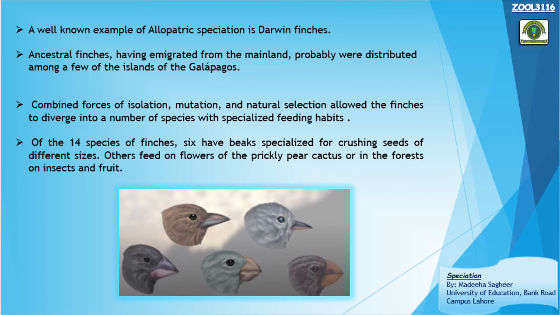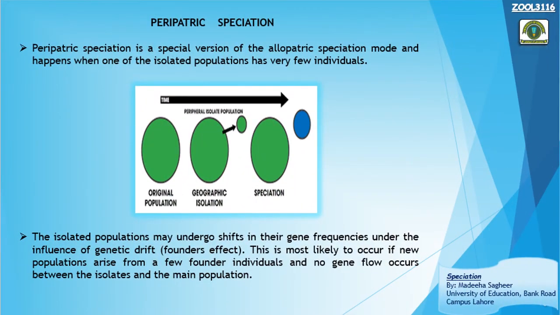So this is called allopatric speciation. Why? Because here the speciation has taken place because of the geographical barrier. Okay, here is another mode of speciation, and that is parapatric speciation. Parapatric speciation also takes place because of geographical barriers, right? You can say that it is a specialized version or form of allopatric speciation, because both kinds of speciation, allopatric and parapatric, have taken place because of the geographical barrier.